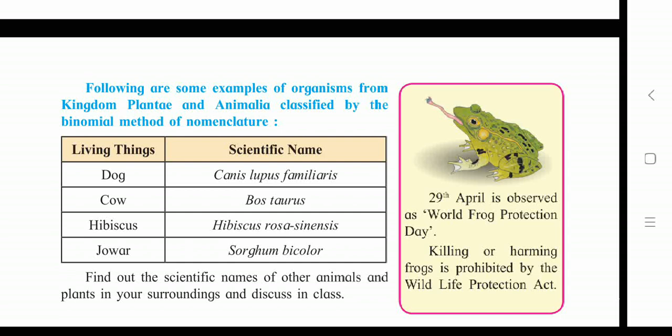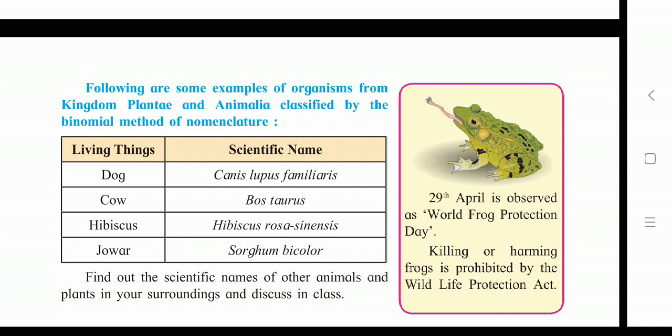We must conserve all this diversity of plants and animals. We must not give any harm to them because they are maintaining our food chain and maintaining the environmental balance. To maintain environmental balance is our duty.